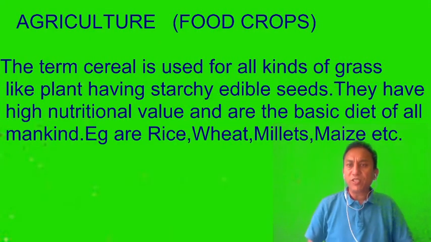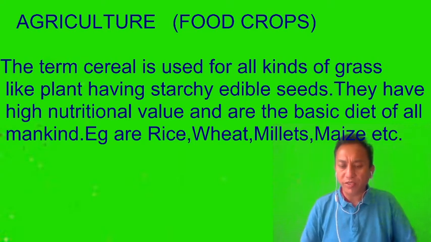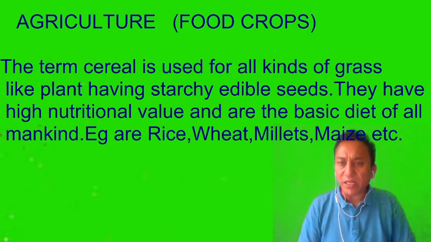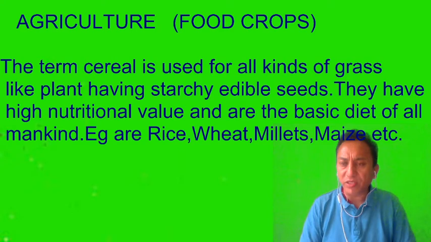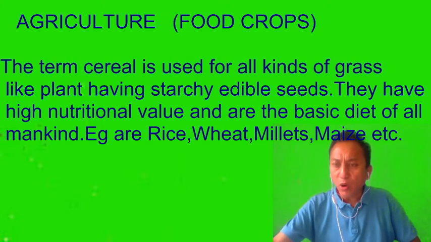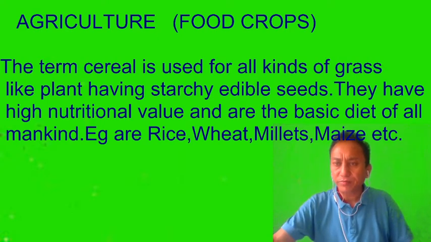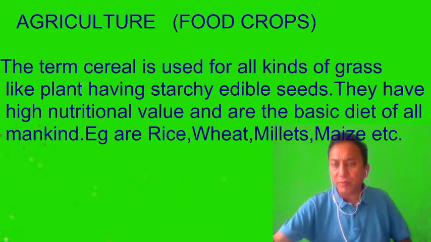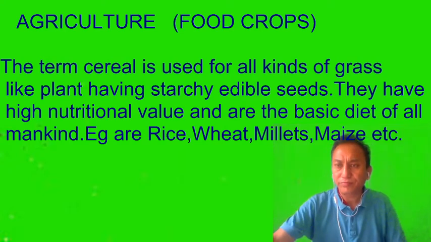Now let's go to the first one and see one by one, that is the food crops. Now what are cereals? I just told you some examples like rice, wheat, maize, and millets. The term cereal is basically used for all kinds of grass-like plants having starchy edible seeds. That means those plants which have edible seeds and can be consumed are called cereals. They have high nutritional value and are the basic diet of all the people. In our country, the majority of the people consume rice.